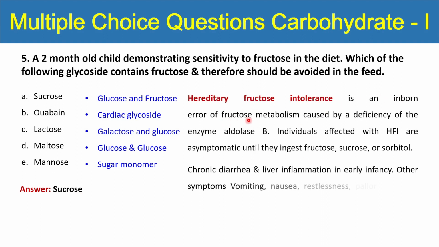Hereditary fructose intolerance is an inborn error of fructose metabolism caused by deficiency of the enzyme aldolase B. Individuals affected are asymptomatic until they ingest fructose, sucrose or sorbitol. In all of these, fructose is present. Symptoms include chronic diarrhea or liver inflammation in early infancy. Other symptoms include vomiting, nausea, restlessness, pallor or sweating, trembling and lethargy. So in this child, sucrose should be avoided in the diet.